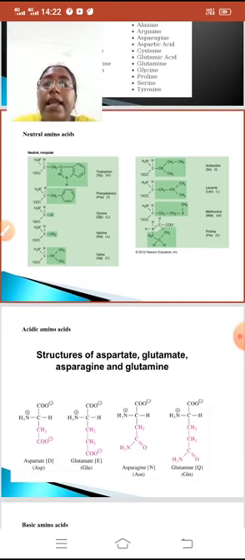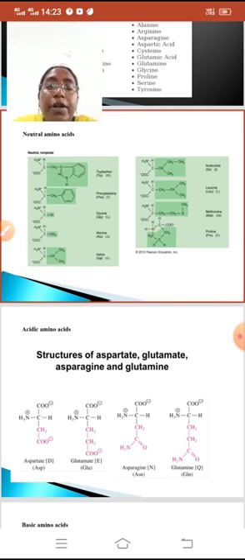Now we will see classification two. Depending on the nature of the amino acids, they are further divided into three types: neutral amino acids, acidic amino acids, basic amino acids. Neutral amino acids. Why are they called neutral amino acids? They contain the same number of amino groups and carboxyl groups. For example, if an amino acid contains one amino group, it contains one carboxyl group. That's why they are called neutral amino acids.